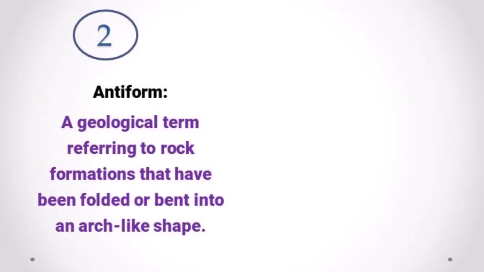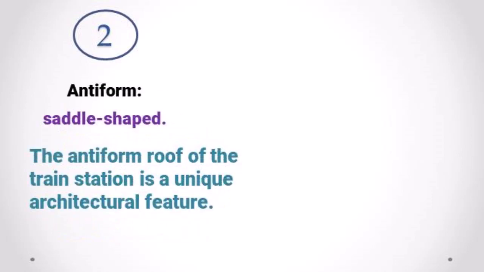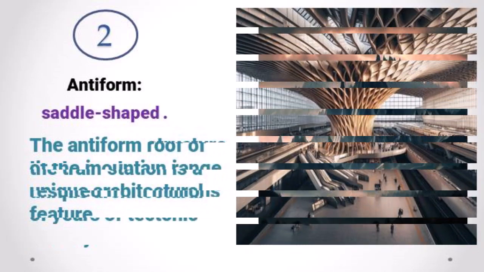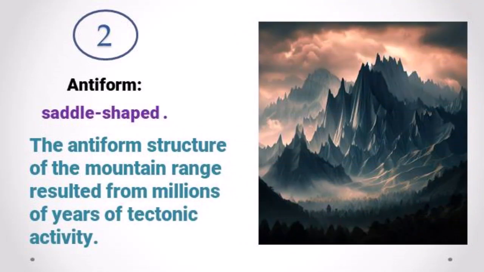Adjective 2, antiform. Meaning, saddle-shaped, a geological term referring to rock formations that have been folded or bent into an arch-like shape. Example, the antiform roof of the train station is a unique architectural feature. The antiform structure of the mountain range resulted from millions of years of tectonic activity.